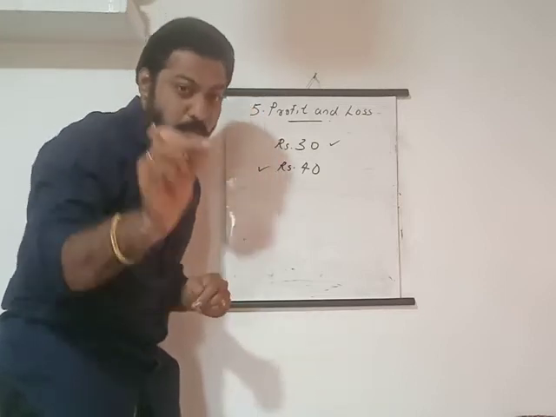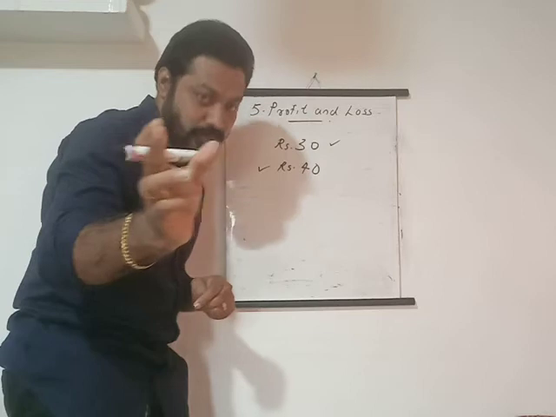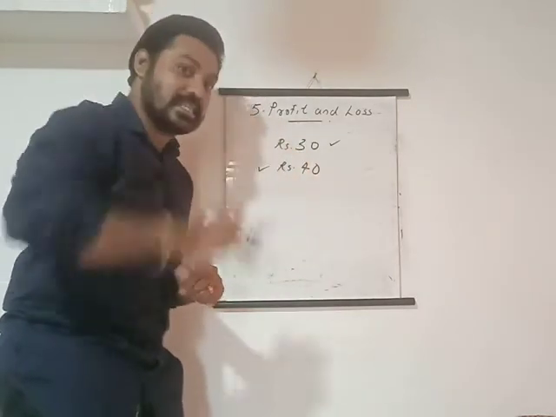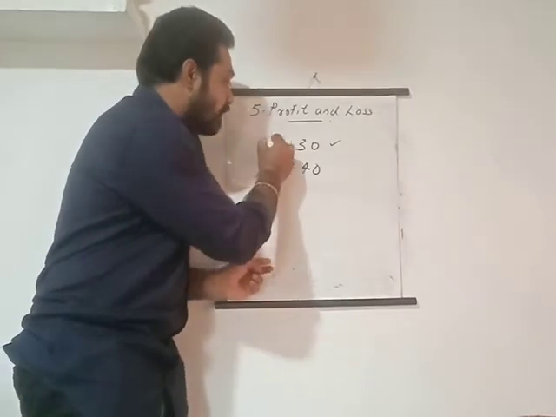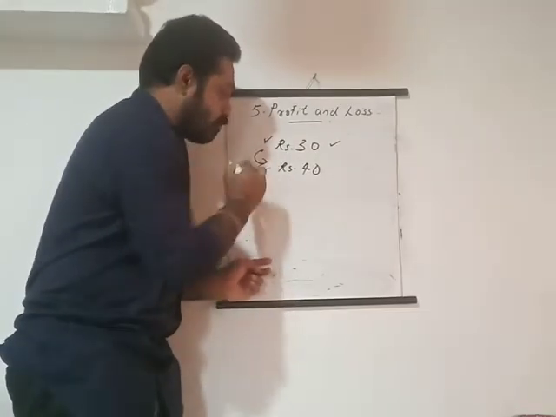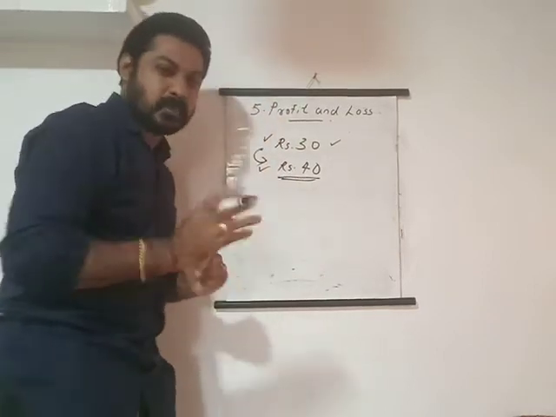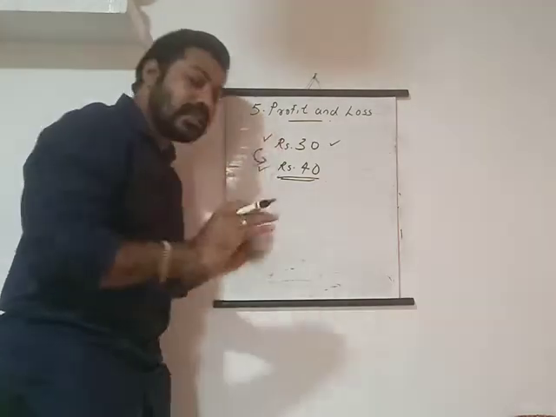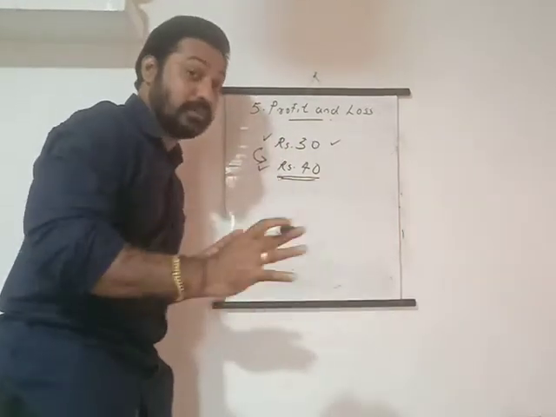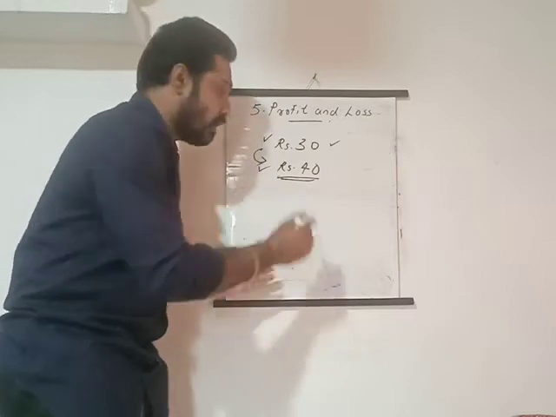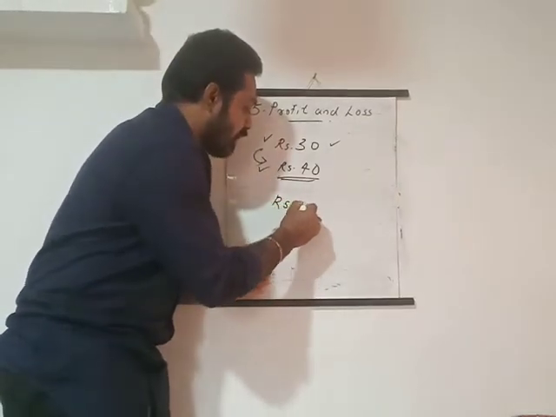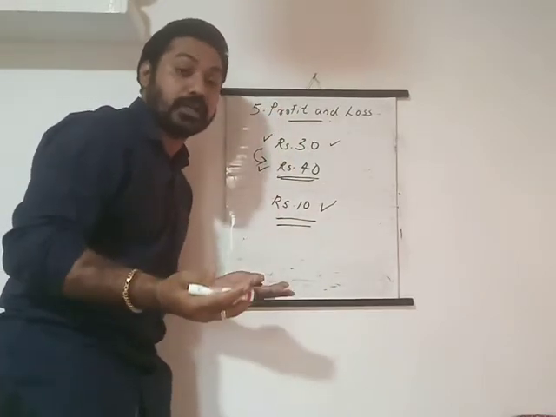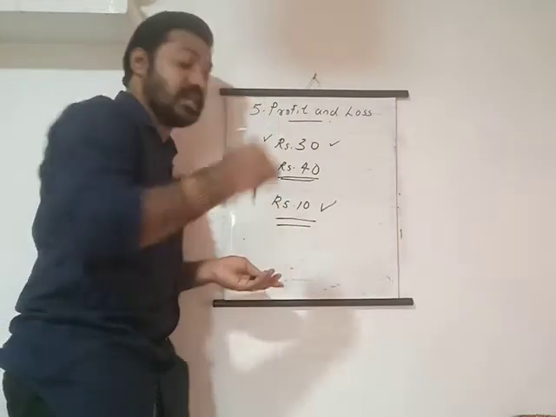How much profit did I make? Can you say? Yes, I made a profit of rupees 10, because I purchased the book for rupees 30, but I gave it to my friend for rupees 40. So I made 10 rupees profit. I hope you understood. The rupees 10 I made without any hard work, without doing any work. I made rupees 10 as a profit.